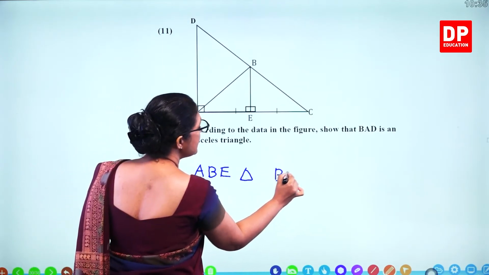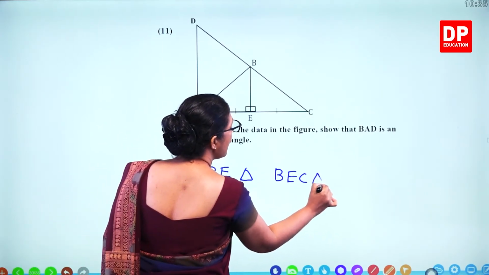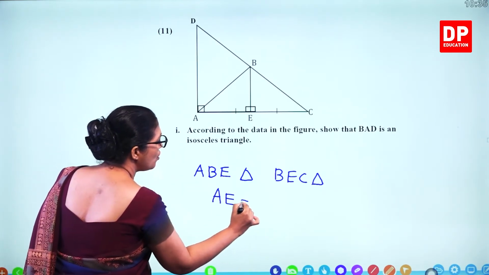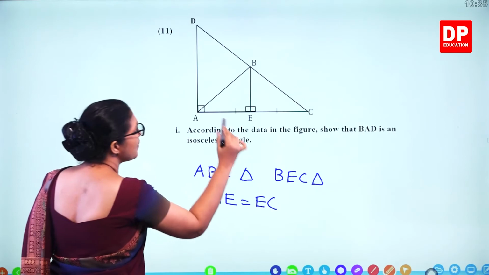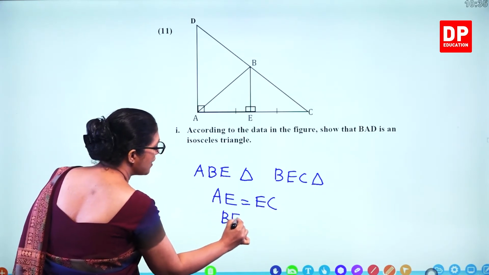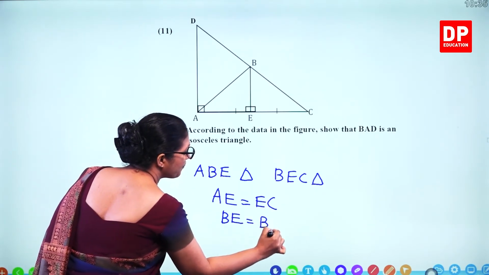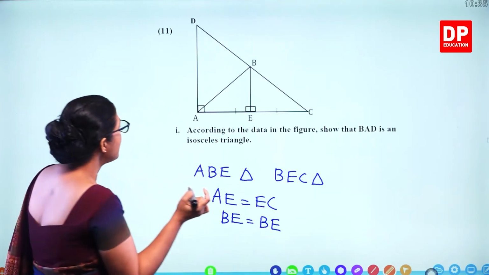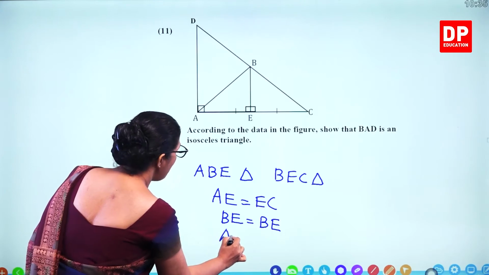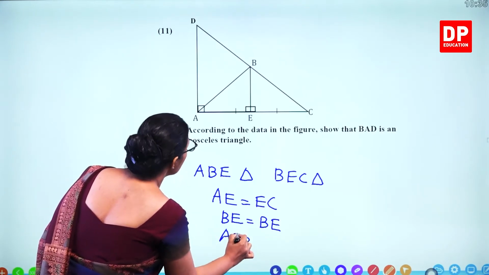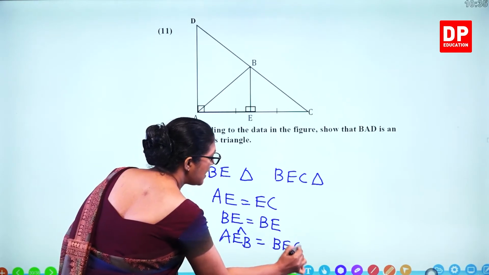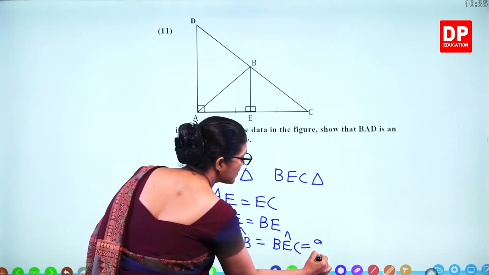and BEC triangle. What can you say about these two triangles? AE is equal to EC, that's given. And BE is common. And also this is given 90 degrees. AEB angle is equal to BEC angle, that's 90 degrees.